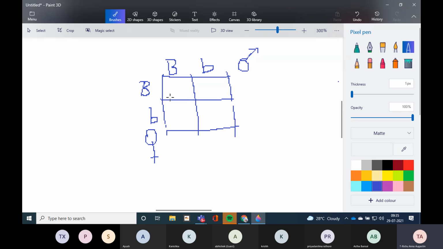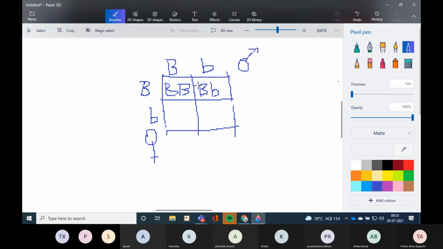So what will be the cross? When we cross these two, we will get both capital B. Then crossing these two, we will get one capital and one small.